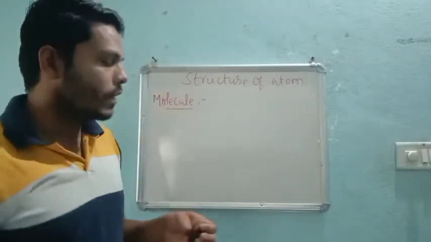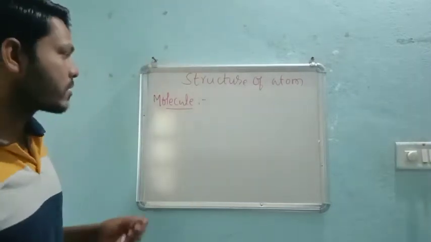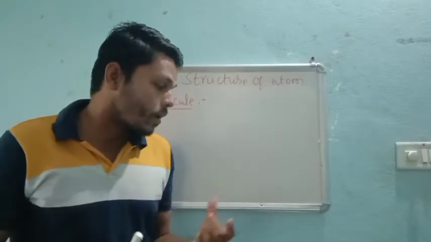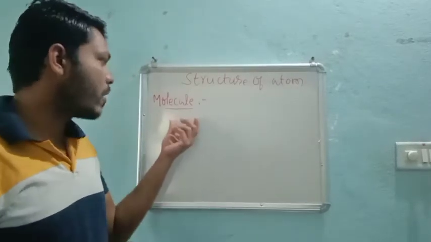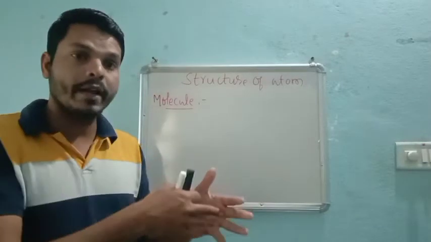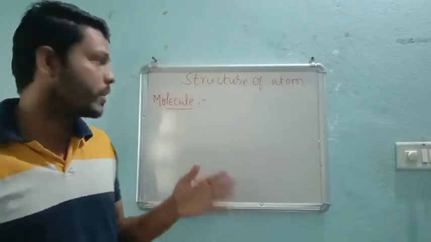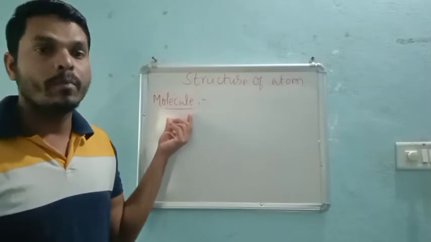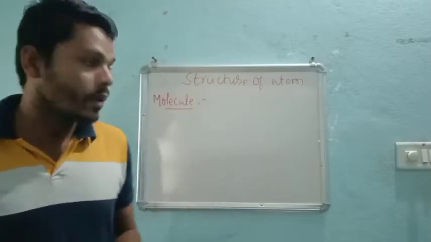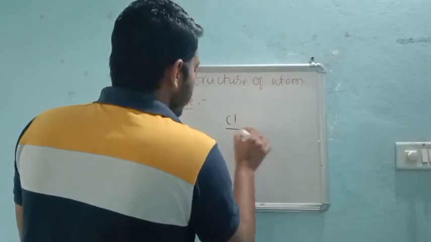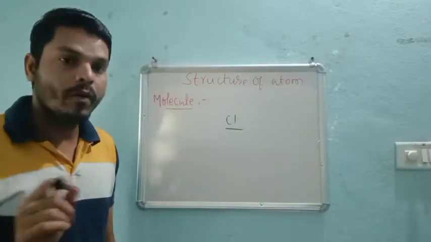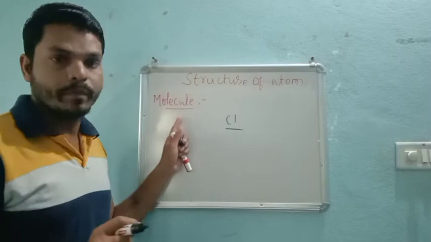So a molecule is nothing but a substance formed by atoms. The same atom combination or different atom combination may lead to the formation of a molecule. But if I write a single element, then it will not be called a molecule, right?